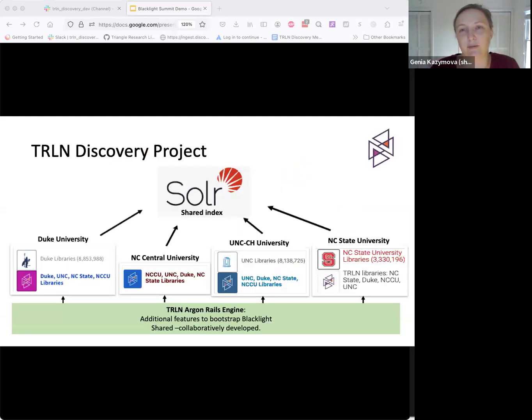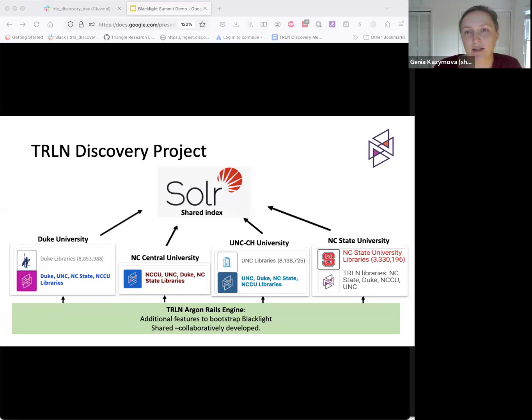Here at TRLN, I work on the TRLN Discovery Project, a collaborative software development initiative that creates an open source discovery service. This service allows users to easily find and access materials from all TRLN member libraries within a single search environment. For example, when searching the DU catalog, users can toggle between the institution view and the TRLN view.